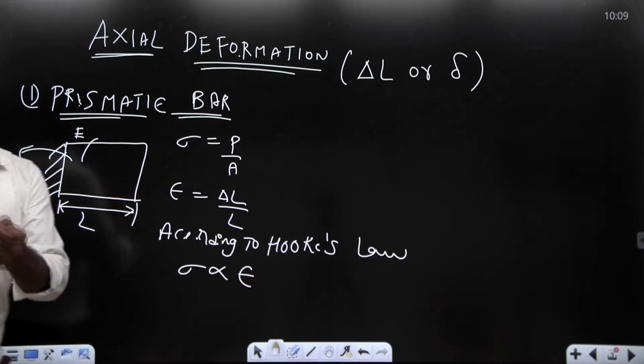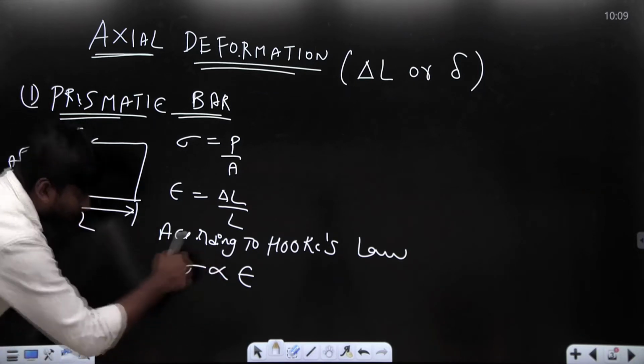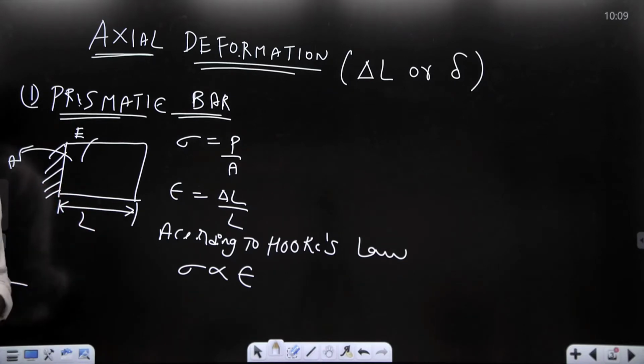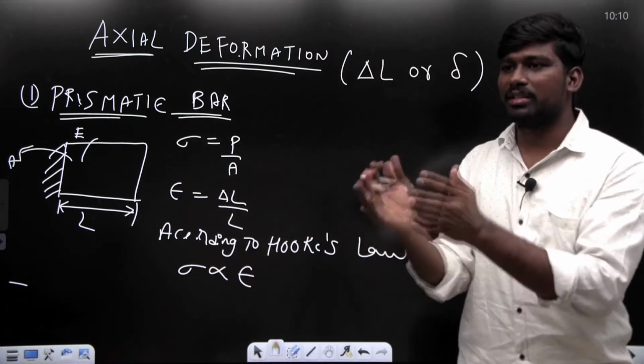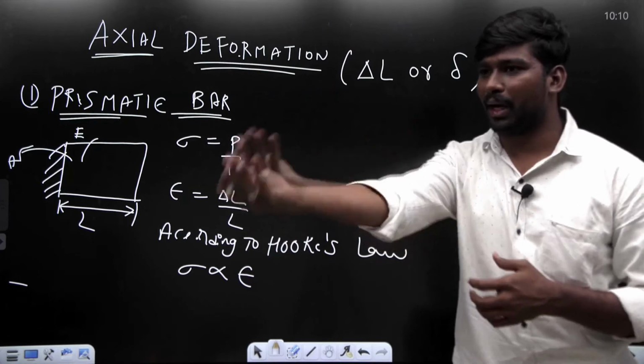My dear student, here is one point I want you to remember. This is the proportionality symbol. Whenever we remove the proportionality, we get an equals symbol, and with that one constant. The constant name may be Young's modulus, modulus of rigidity, or bulk modulus.